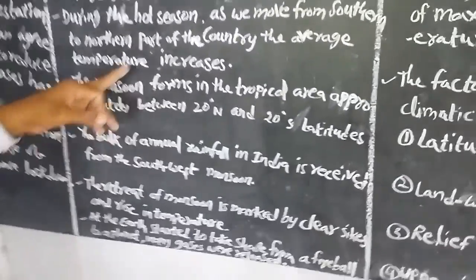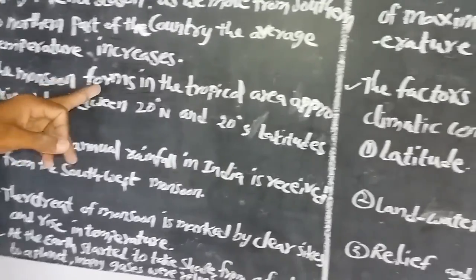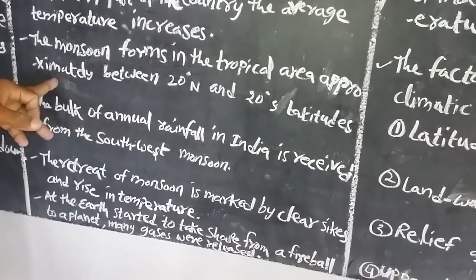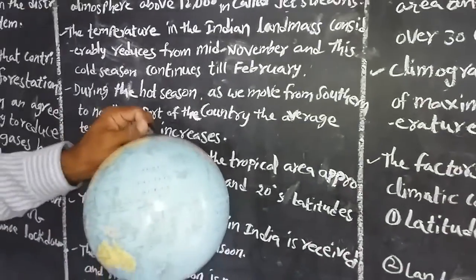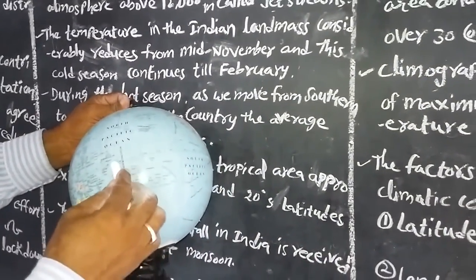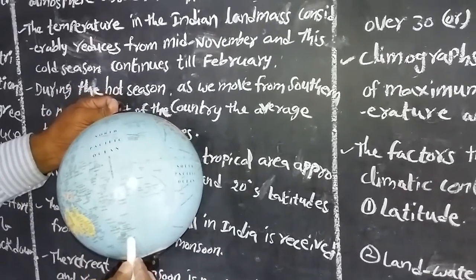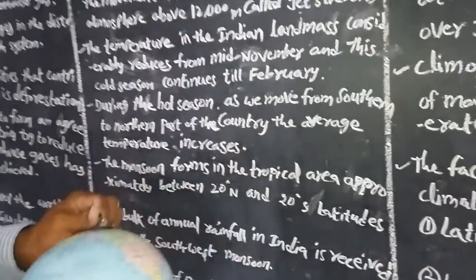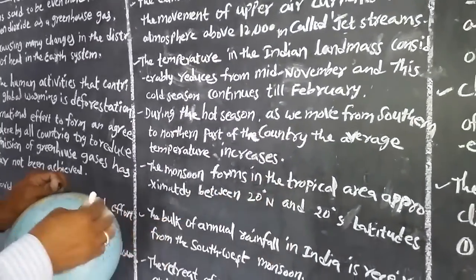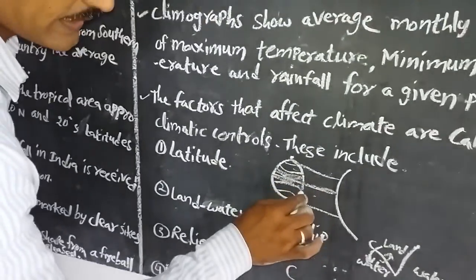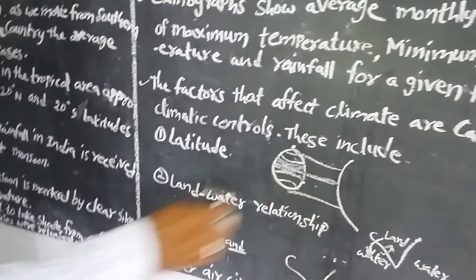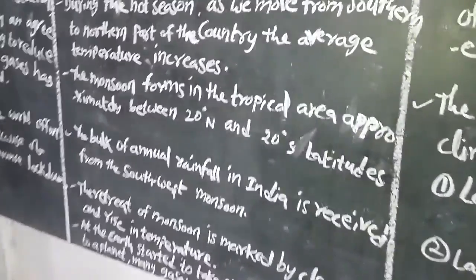November to February. Next, the monsoon forms in the tropical area, approximately between 20 degrees north to 20 degrees south latitudes. For example, from the equator to about 20, on the north side and the south side of it, is the tropical area. It lies between the Tropic of Cancer line and the Tropic of Capricorn line.